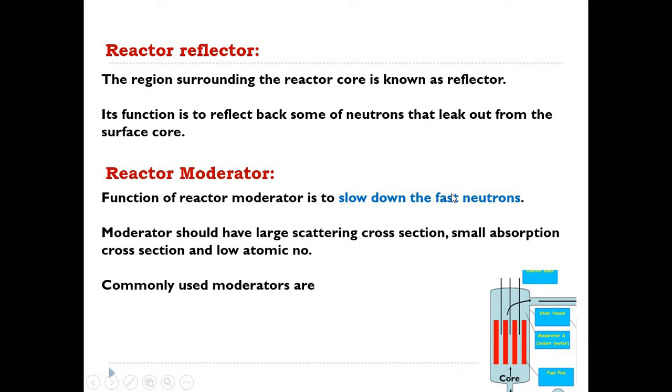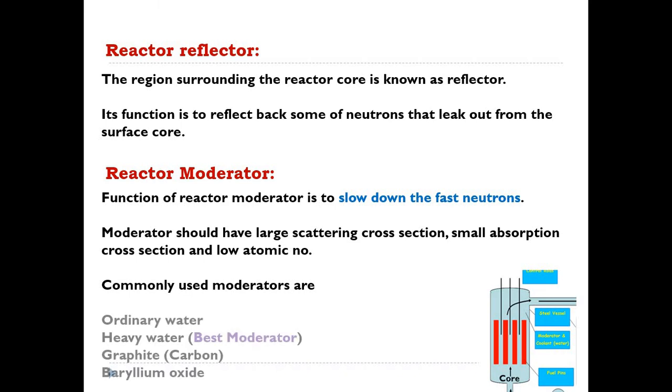Okay, so what we need to do is slow down those fast neutrons so that they will take part in the nuclear fission reaction. For that, reactor moderators are used, and these have the capability to slow down the fast moving neutrons. Basically, what materials can you use as a reactor moderator? Ordinary water, heavy water, graphite or beryllium oxide are the moderators which one can use inside the reactor core.